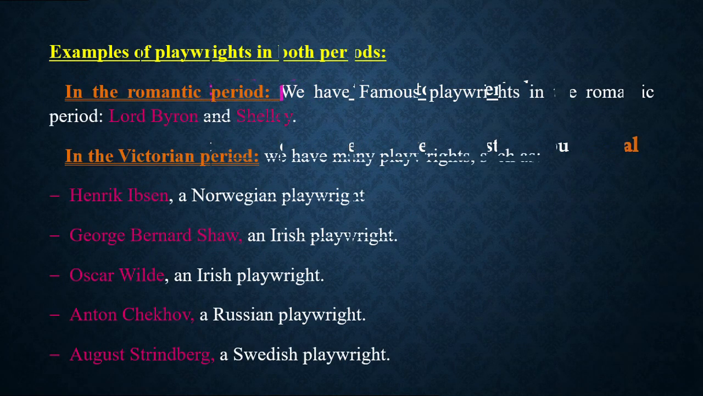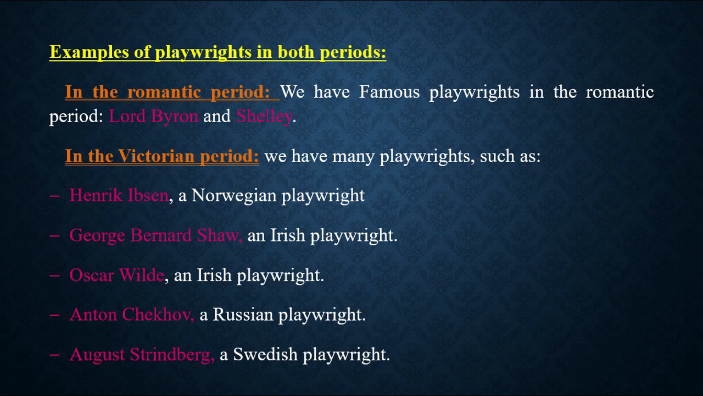Here we have examples of playwrights in both periods. In the Romantic period, we have Lord Byron and Shelley. In the Victorian period, we have many playwrights, such as Henrik Ibsen, a Norwegian playwright, George Bernard Shaw, an Irish playwright, Oscar Wilde, the Irish playwright, Anton Chekhov, a Russian playwright, August Strindberg, a Swedish playwright.